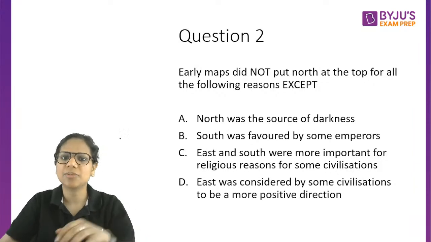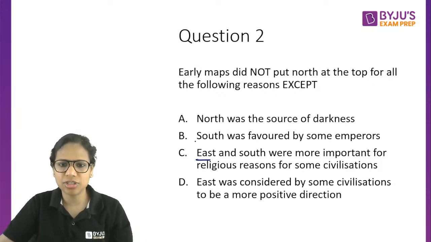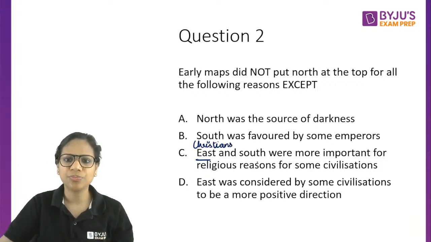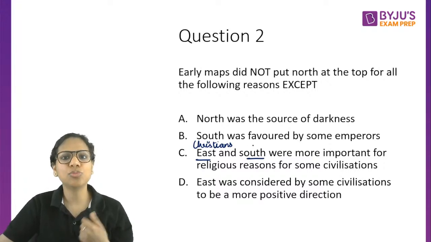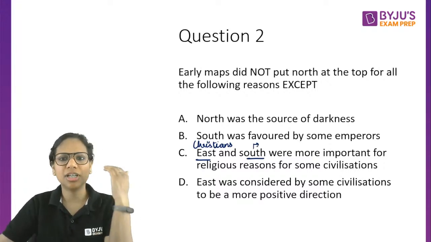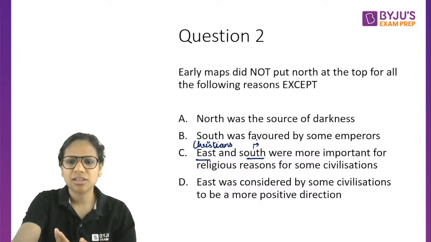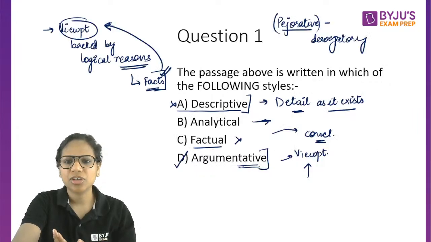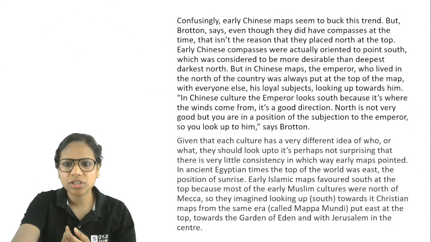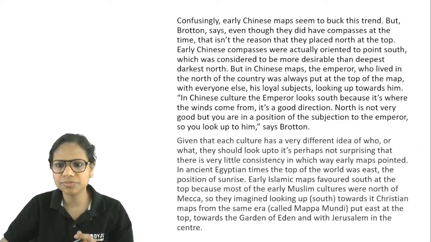Isn't this given to us? East was important for Christians, they believed that the Garden of Eden was there. South was important for Muslims because they were trying to face Mecca. Wait, this is given here. Yes.